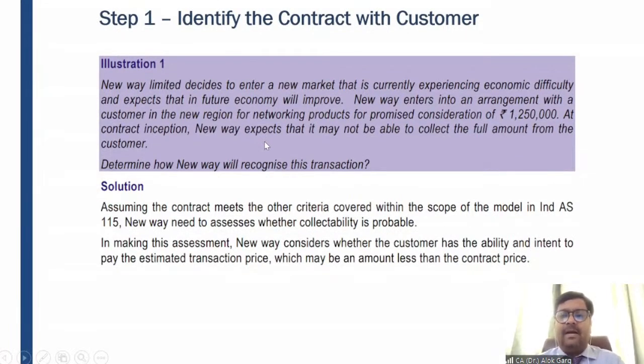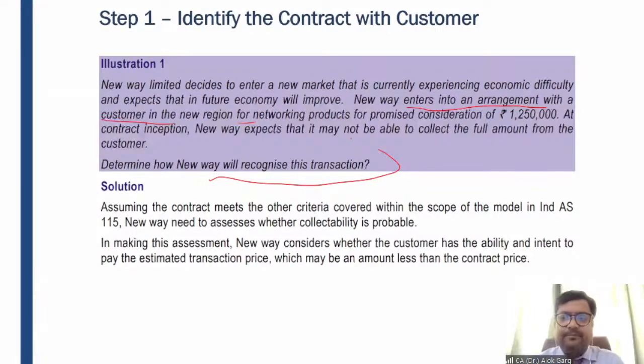Again, the same kind of example, but just for the sake of revision, I'll quickly take this example. New Way Limited decides to enter into a new market that is currently experiencing economic difficulty and expects that in future the economy will improve. New Way enters into an arrangement with a customer in the new region for networking products for promised consideration of 12.5 lakhs, 12 lakh 50,000. At contract inception, New Way expects that it may not be able to collect the full amount from the customer. Determine how New Way will recognize this transaction.